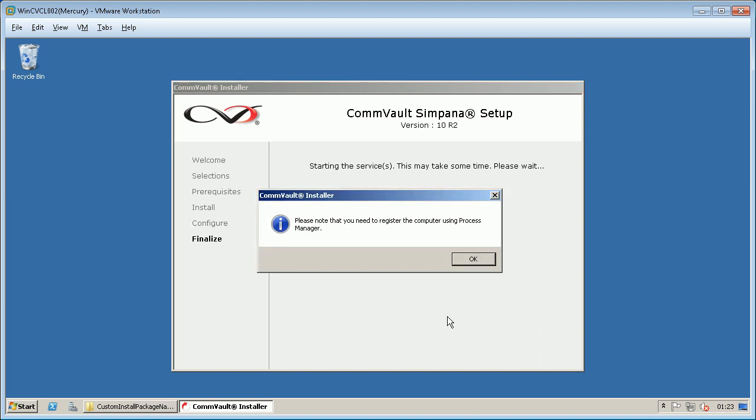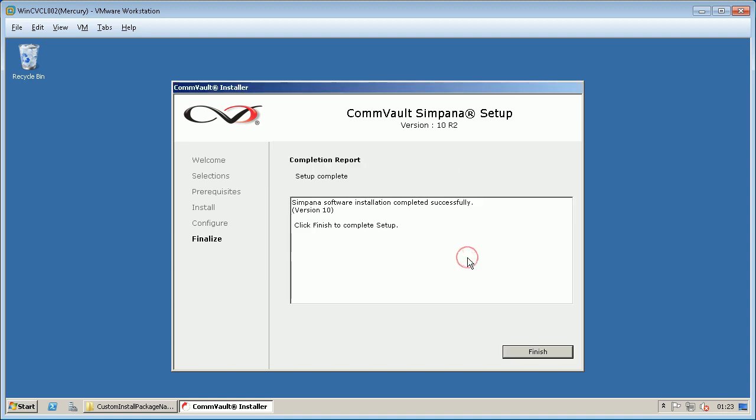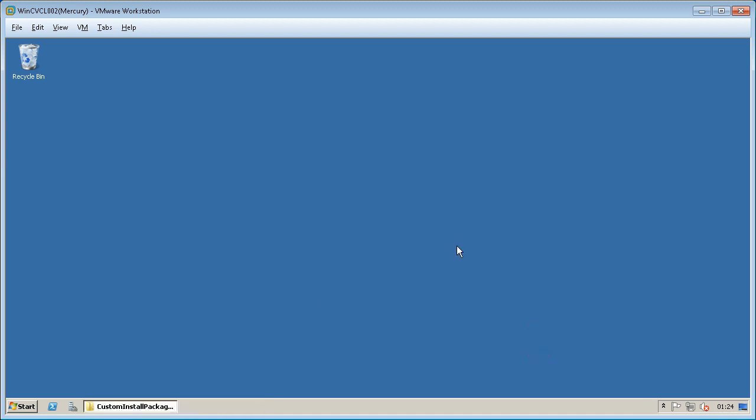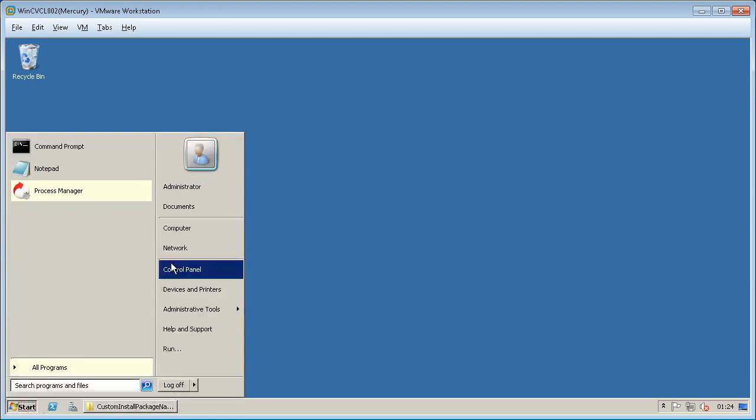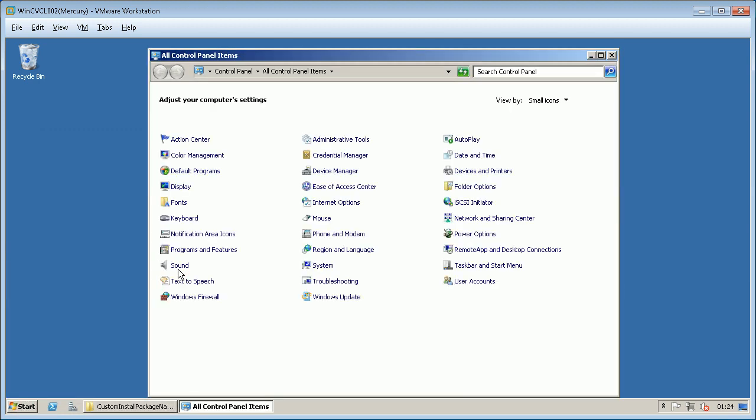On the pop-up, please note that you need to register the computer using Process Manager. Click OK. Installation completed successfully. Click Finish to exit the wizard. Verify the installed products from Control Panel, Programs and Features.